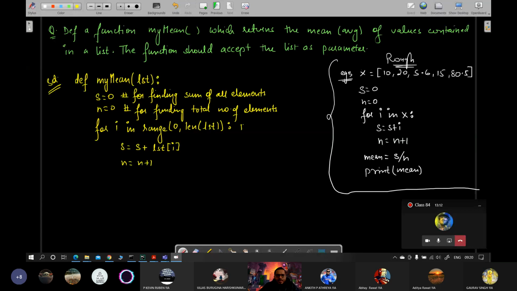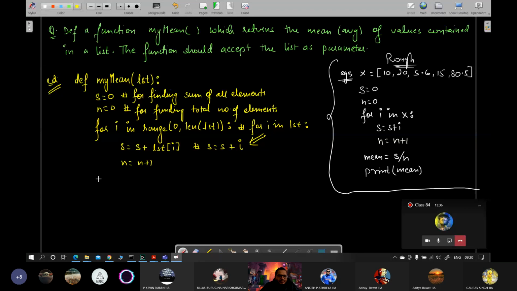Or you can directly do for I in LST. And in that case, this will change to S is equals to S plus I. If this happens, then this should be changed here accordingly.